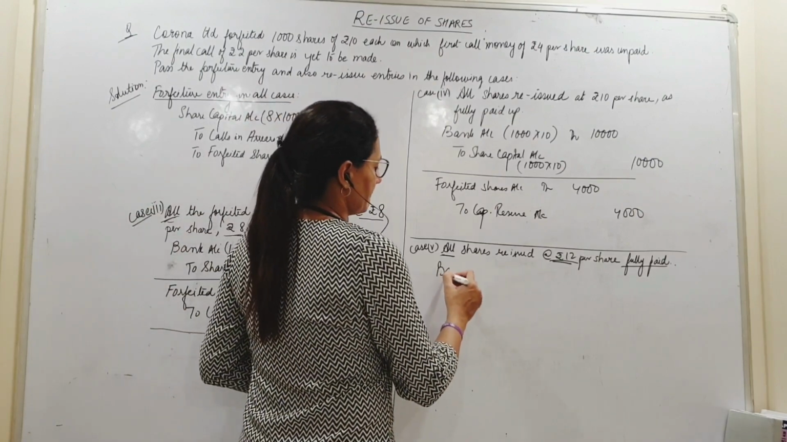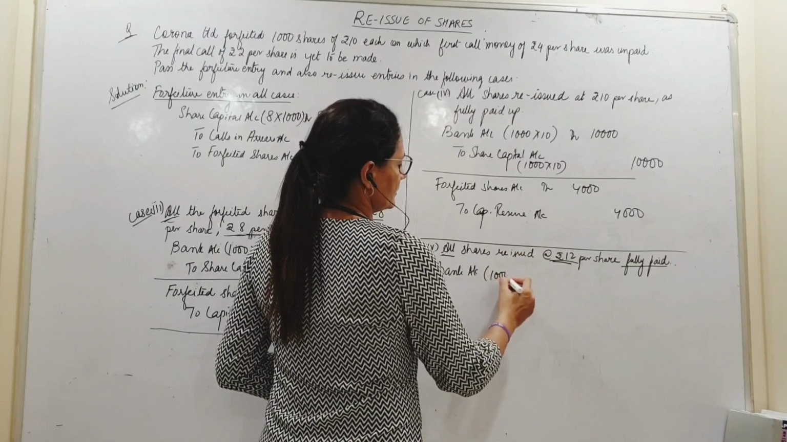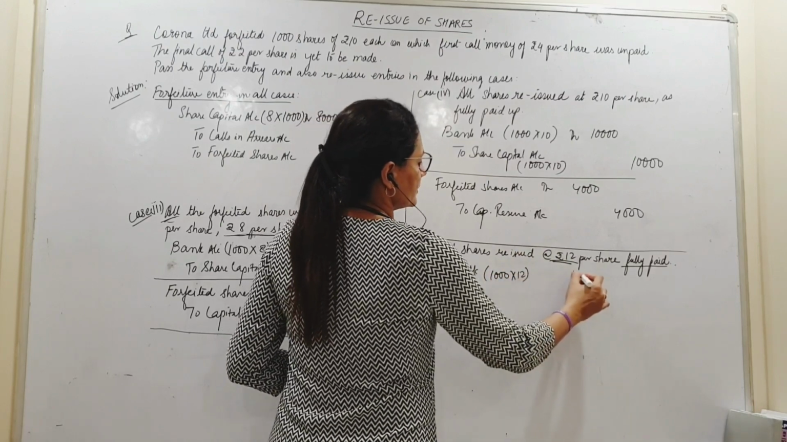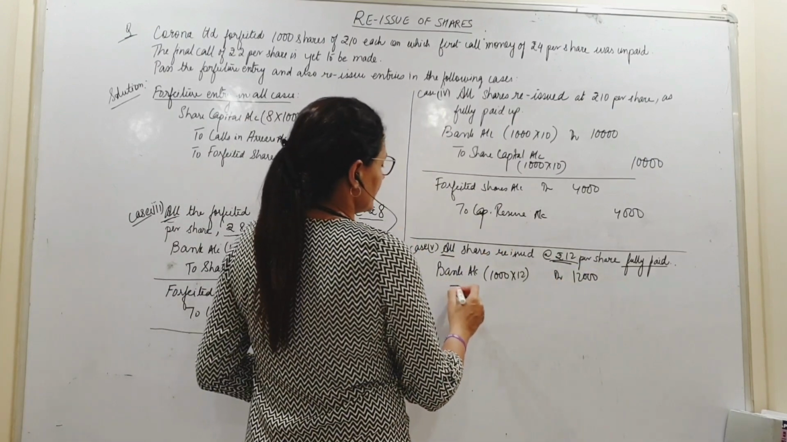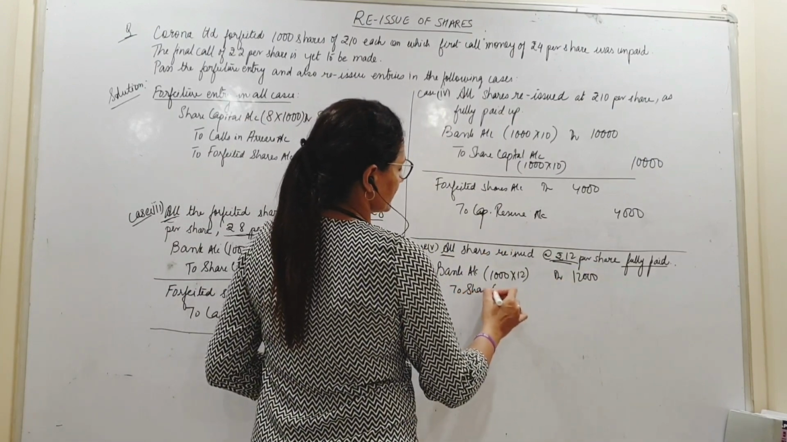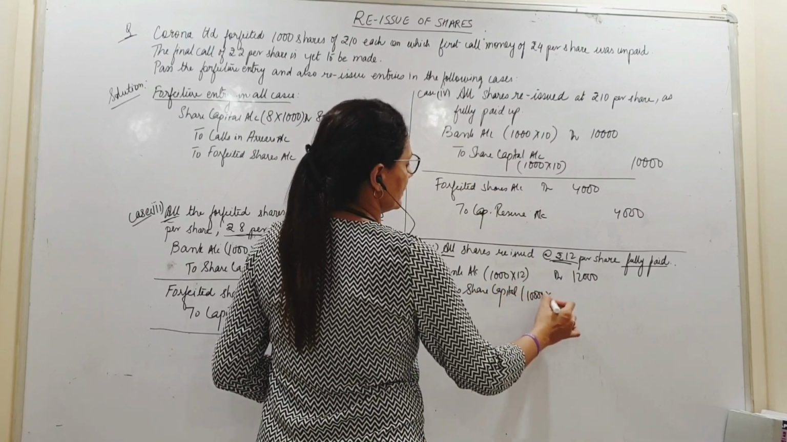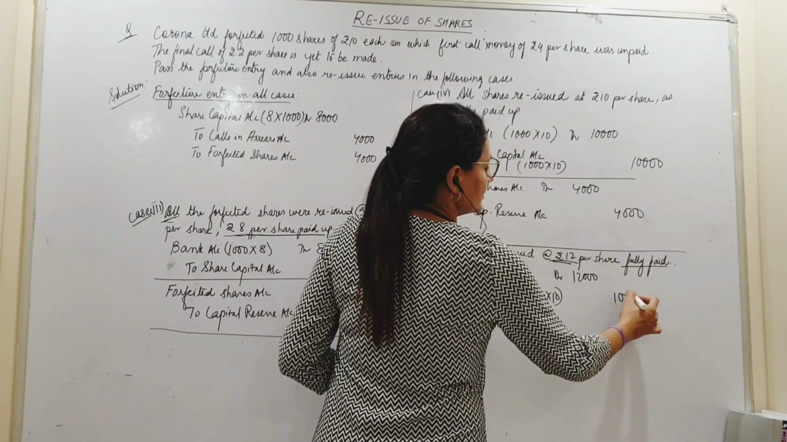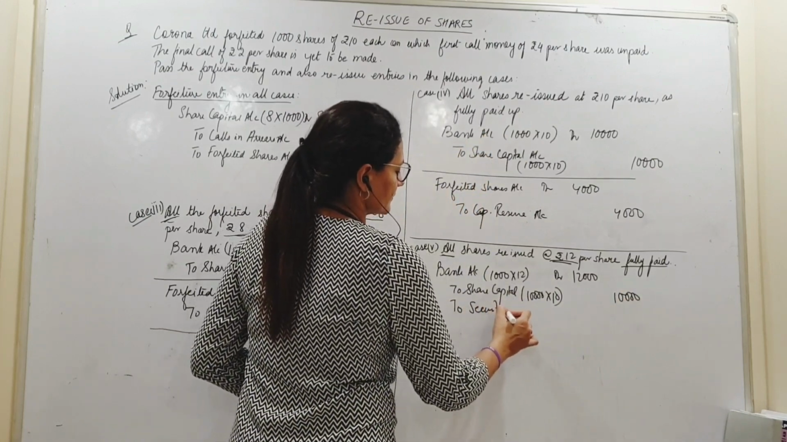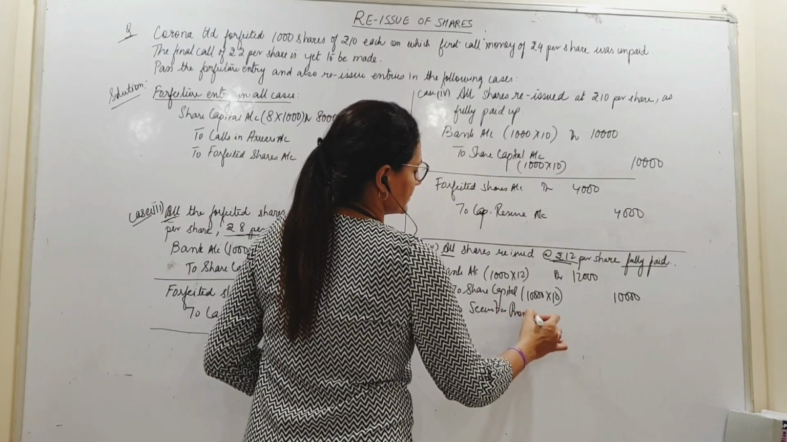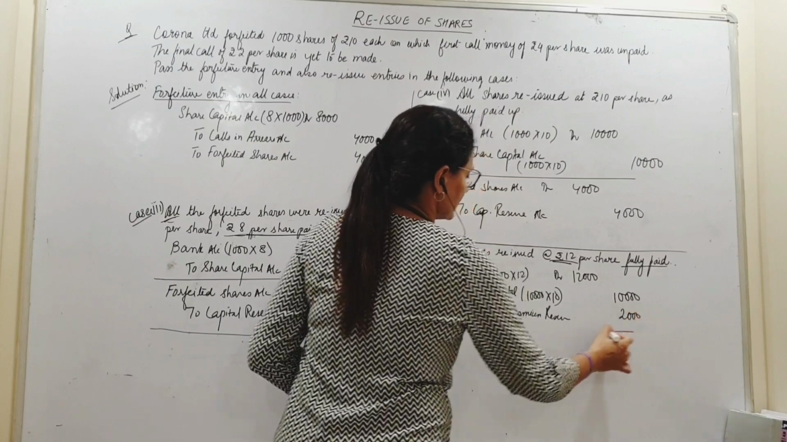So bank account I debit with the reissue price, that is 1,000 into 12. 12,000 rupees I get into my kitty. To share capital. What is the rule? Always credit it with the nominal value only. So 10,000 and to securities premium reserve 2,000 gain.